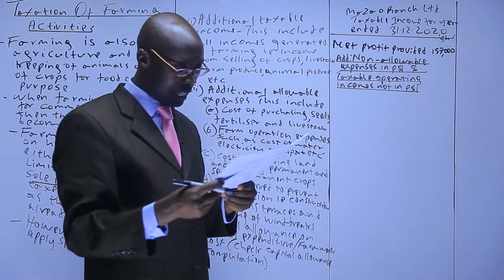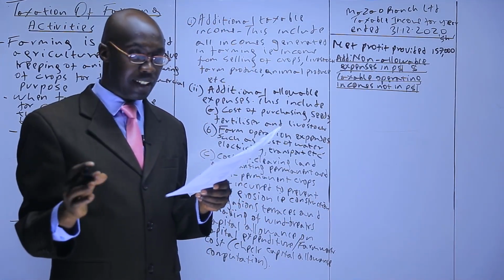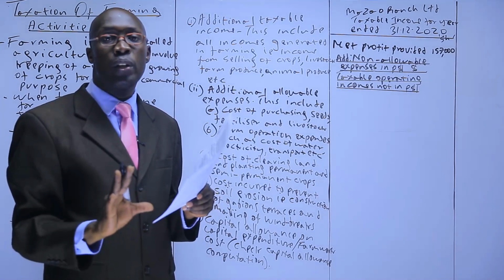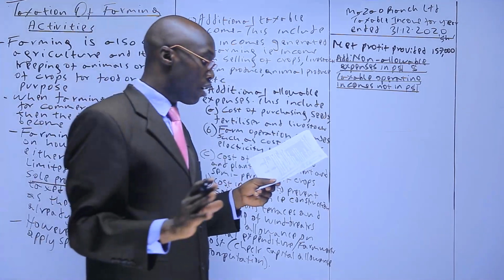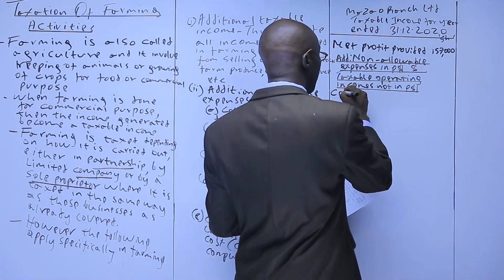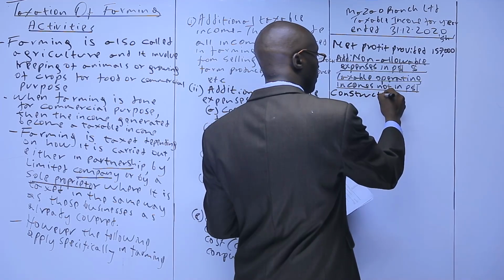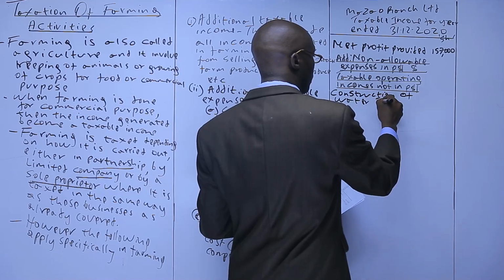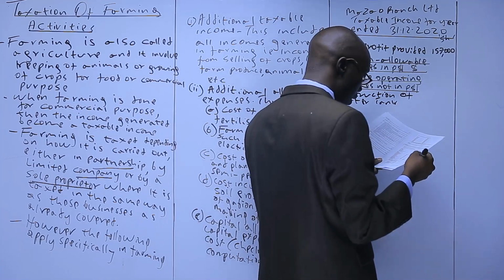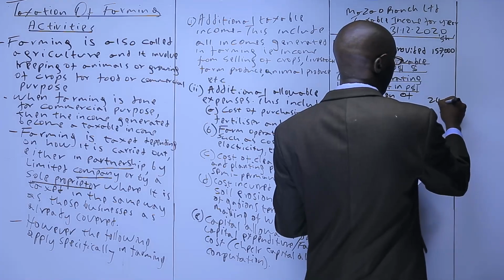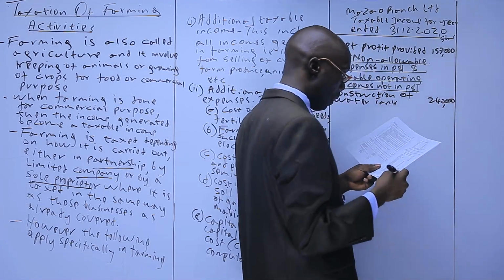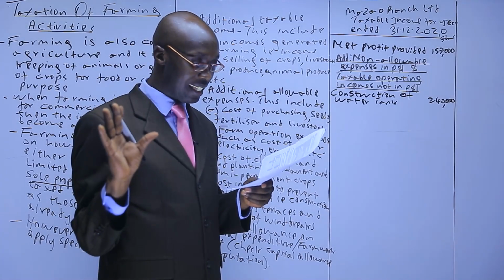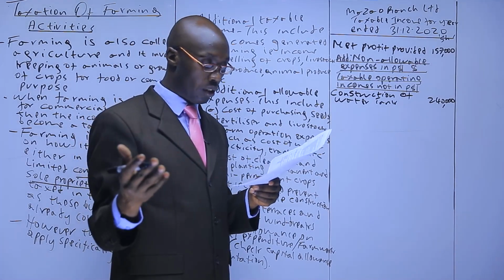So which expenses are in the P&L? General expense. General expense we have been saying is allowable as it is for the business. Construction of water tank. We don't allow water tank, that's a fixed asset. So construction of water tank, a fixed asset, we don't allow. In which case we have 240 that had been deducted, isn't allowable. Next, vaccine for the livestock. That is an allowable expense because it's a farm operational expense.